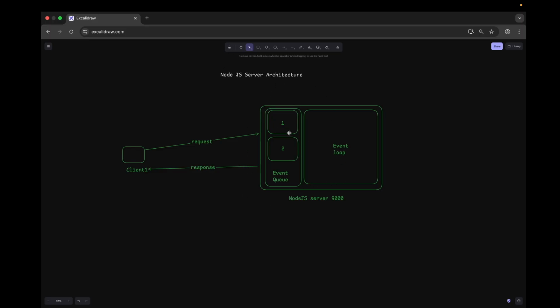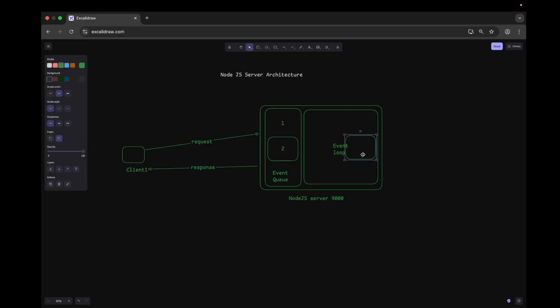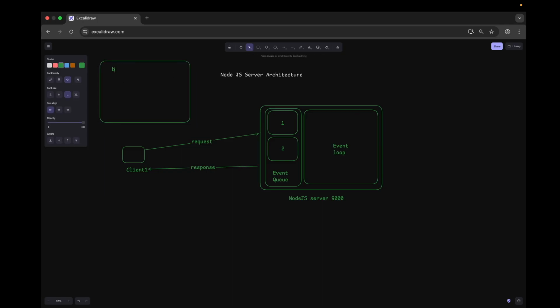The event loop processes each request depending upon its nature. A request can be of two types, blocking and non-blocking.